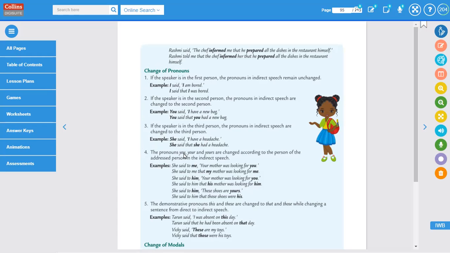The pronouns you, your, and yours are changed according to the person of the addressed person in the indirect speech. She said to me, "Your mother was looking for you." She said to me that my mother was looking for me.